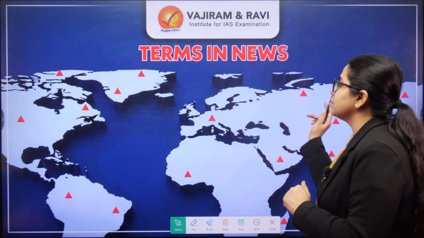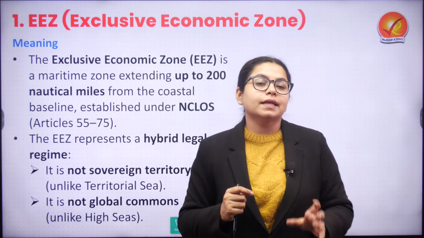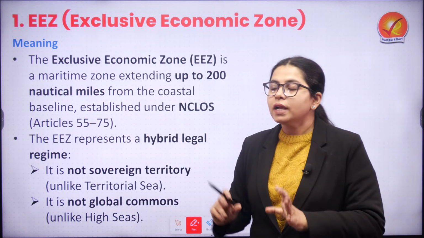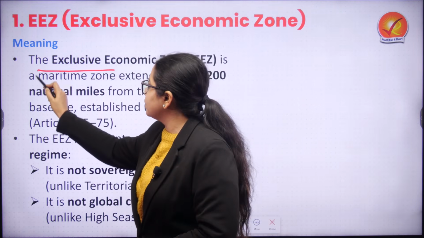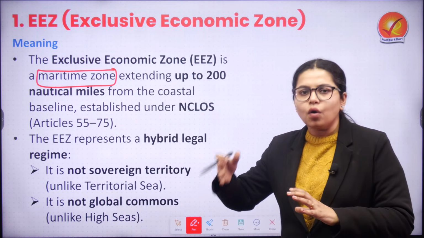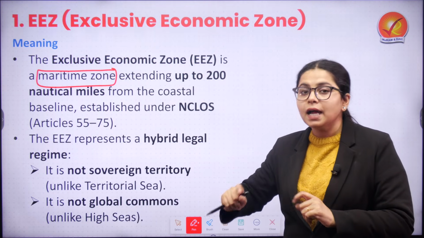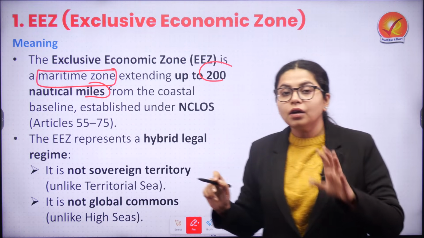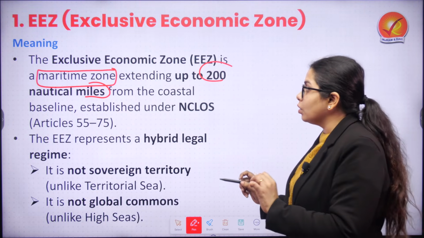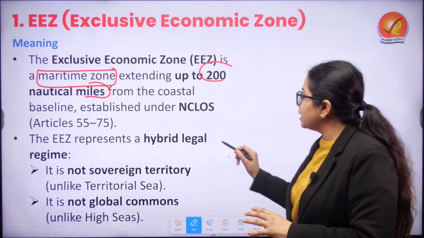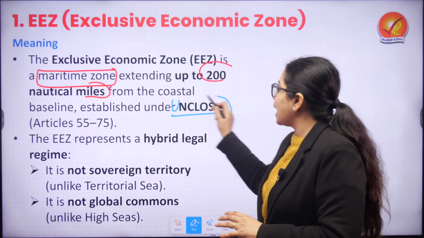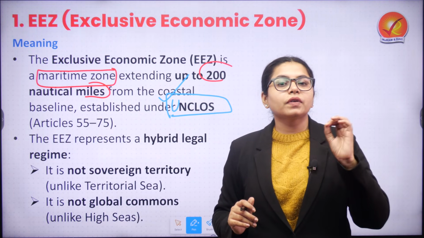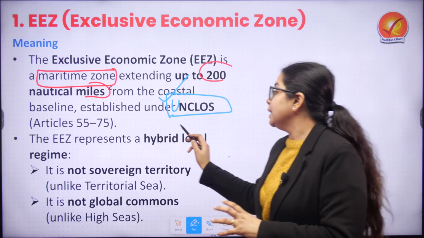So starting with the first term that we are going to do today is EEZ, that is Exclusive Economic Zone. When we talk about Exclusive Economic Zone, it basically refers to a maritime zone which starts from the baseline of the coastal state, let's just say the coastline of India, and from there it goes up to 200 nautical miles. Now, this exclusive economic zone and the definition of it is established by UNCLOS as per their Article 55 to 75. Basically, whenever we are talking about exclusive economic zone, this is a hybrid legal regime.